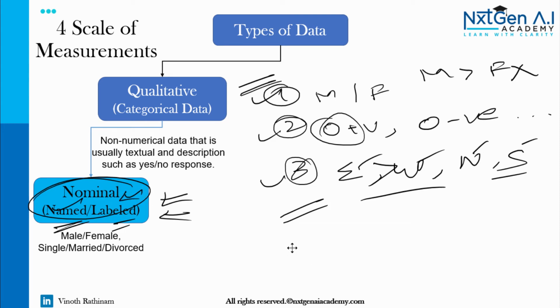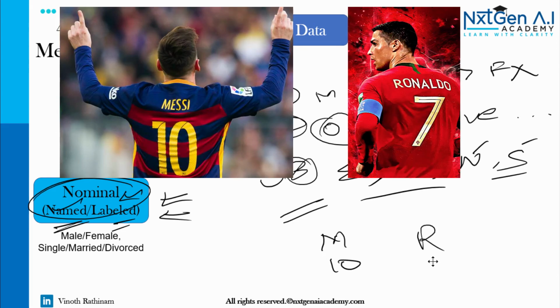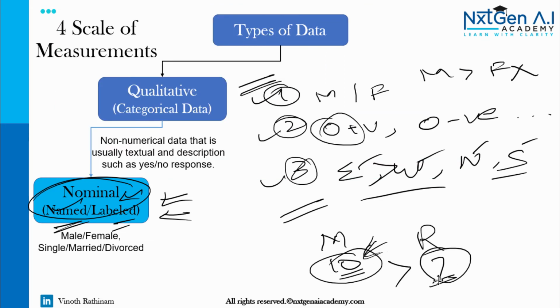Now one tricky question usually happens in data sets. For example, the jersey number for Messi is 10 and Ronaldo's was 7. It is mentioned as a number, but we can't tell 10 is greater than 7 just because of the numerical value. This number doesn't have any value.